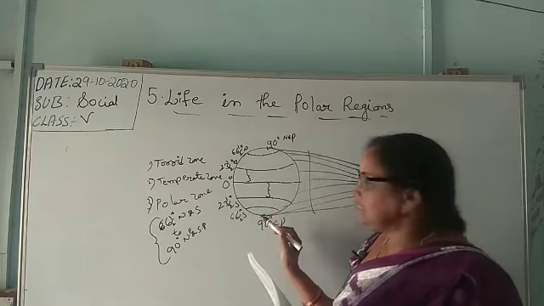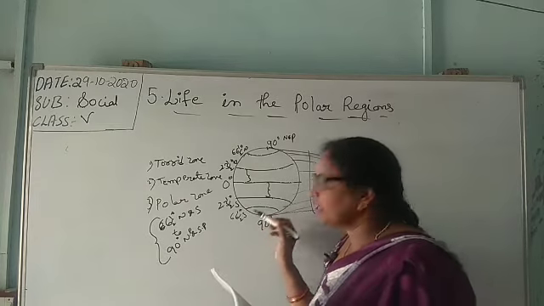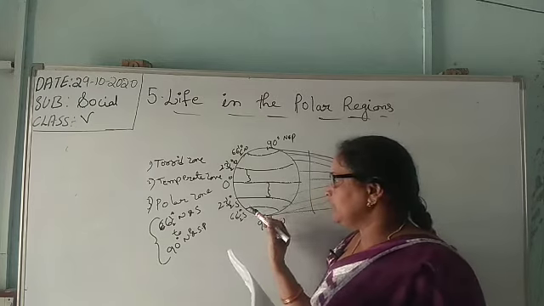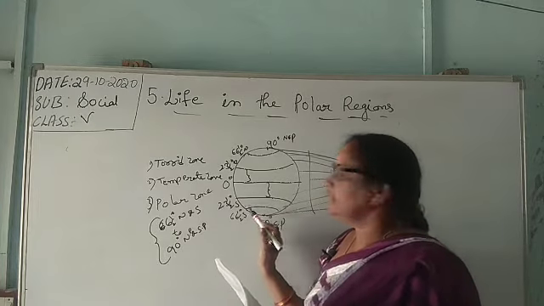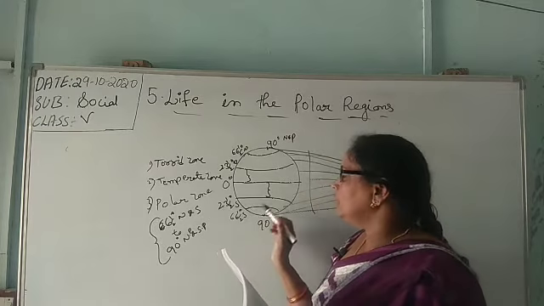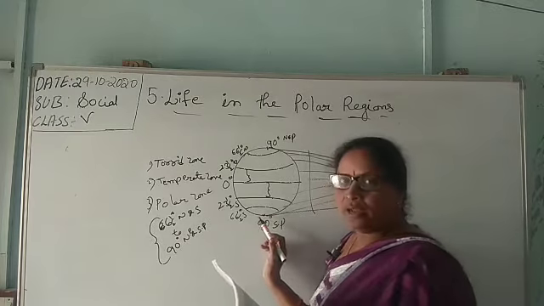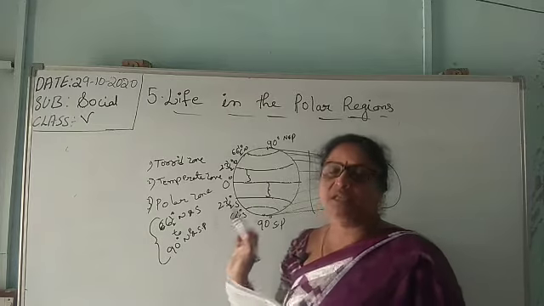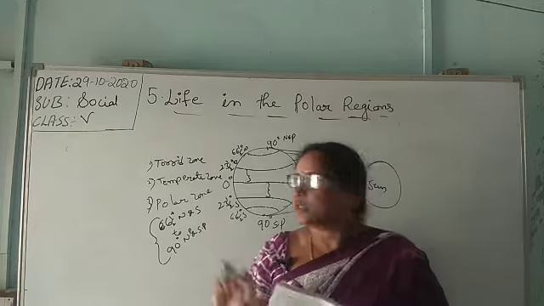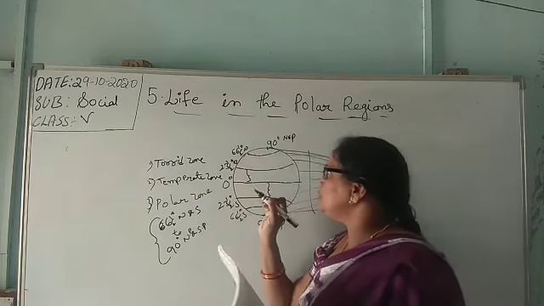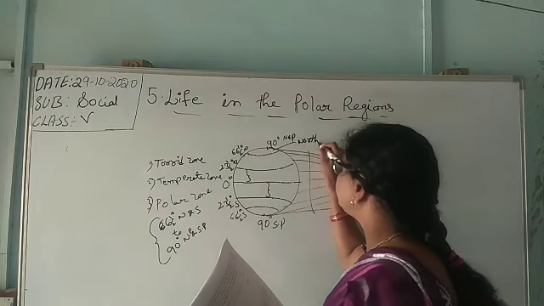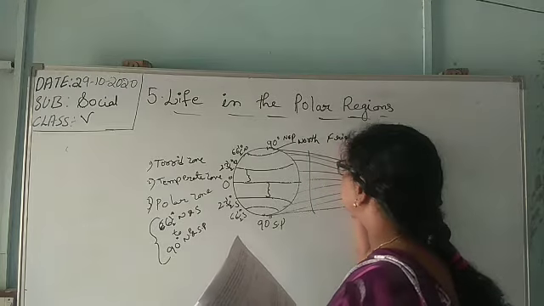And in the southern hemisphere, that is, below the equator, from the Antarctic Circle, it means from 66.5 degrees south, beyond that place up to 90 degrees on the pole. This place is called the South Frigid Zone. This is the North Frigid Zone.